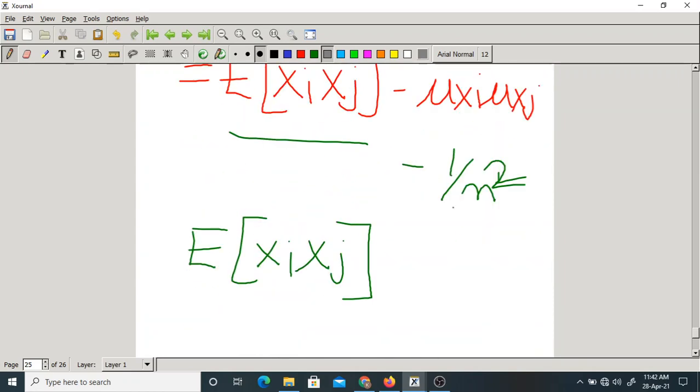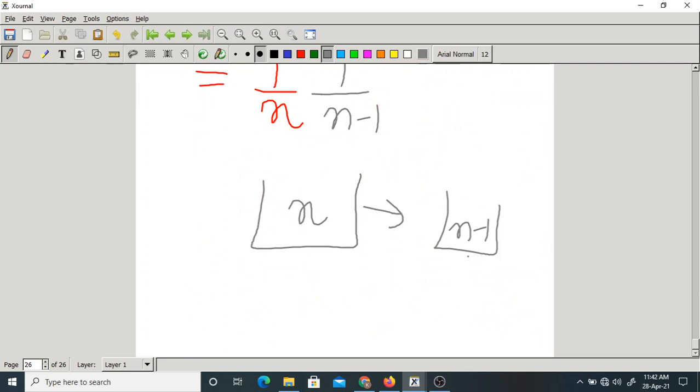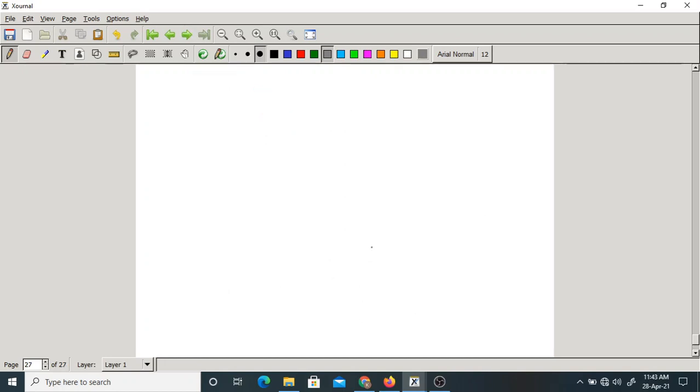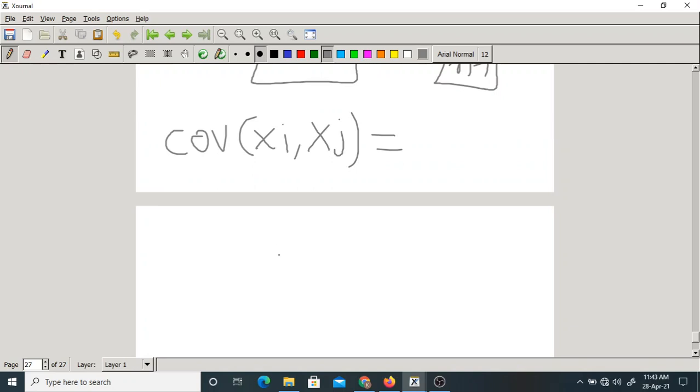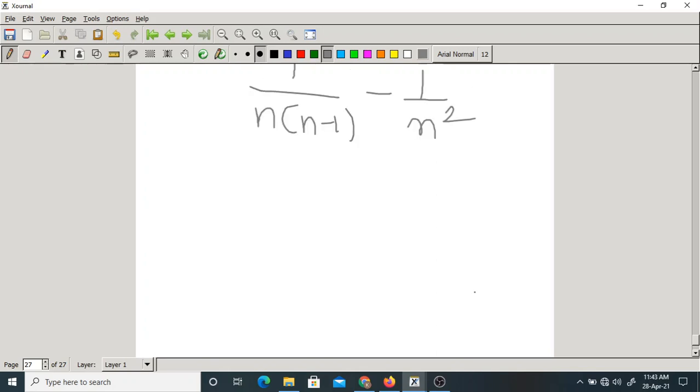This into 1 by n square, which means the covariance of xi comma xj equal to 1 by n into n minus 1 by 1 by n square. If you solve this, you will get 1 by n square into n minus 1.